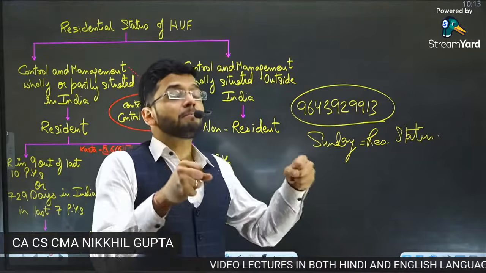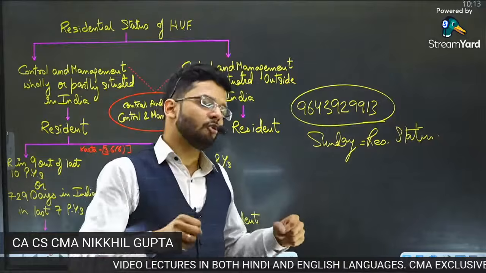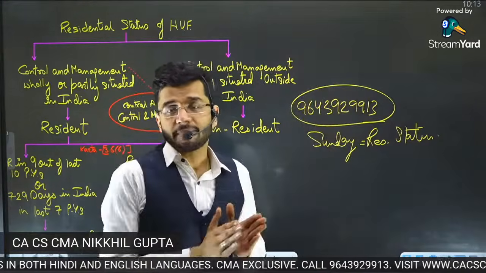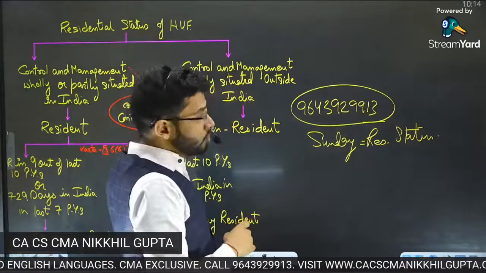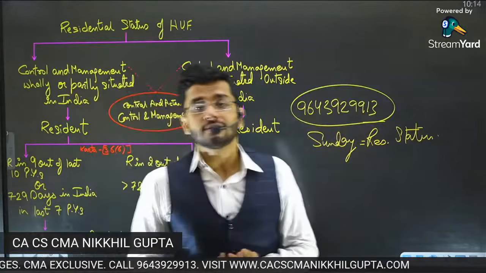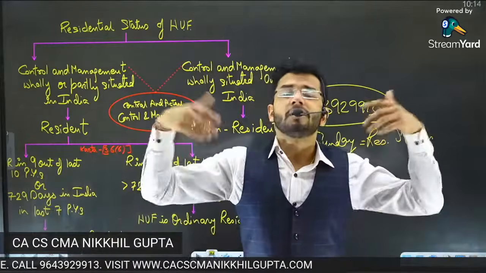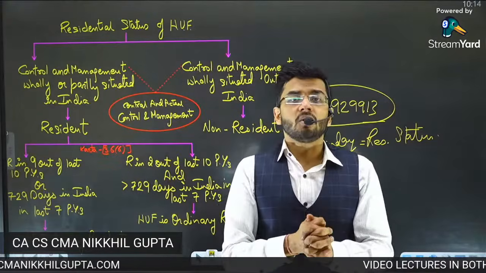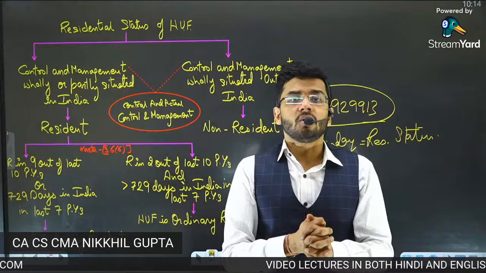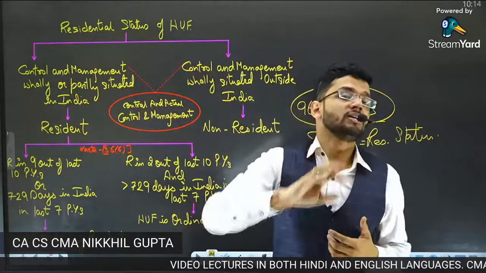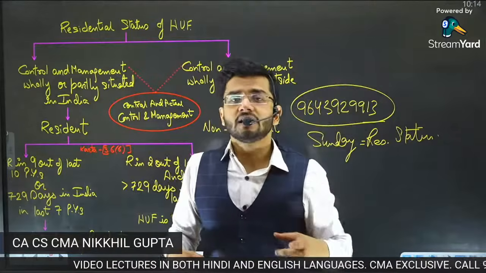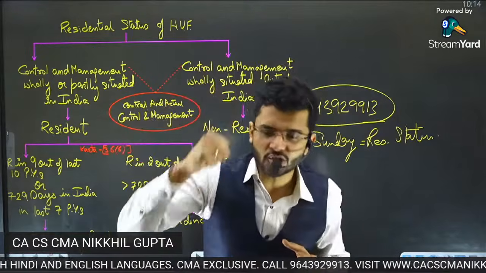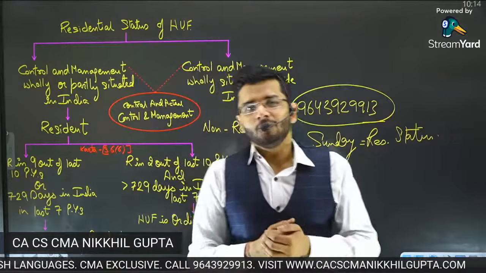Guys, let us pledge that in direct taxes, we will score bare minimum 80 marks. Bare minimum 80 marks is the expectation for direct taxation. It doesn't matter which material you have studied from, or what the sources or questions were. Just look at these quick revision videos, look at the content given to you by your teacher, combine together, give the test, and I'm very sure that you will attain more than 80 marks in direct taxation.